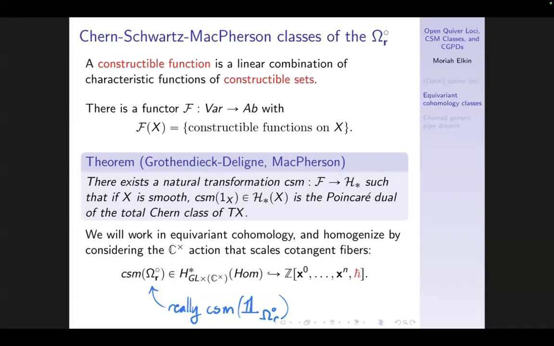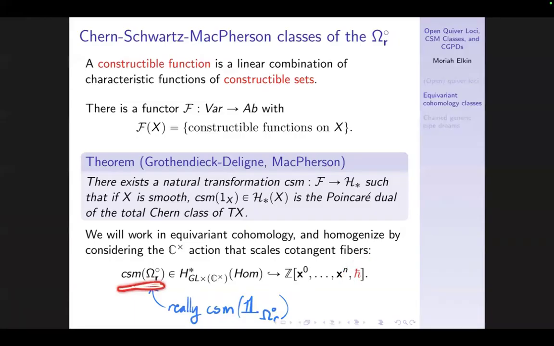and we end up with this giving us an equivariant cohomology class related to locally closed subvarieties by looking at their characteristic functions. And there's this extra business of, instead of working with this inhomogeneous thing, we're going to homogenize by doing this trick of considering this extra torus that does nothing on the base and scales its cotangent fibers. All that really does is we have this extra variable, convention is to call it h bar, and we end up with this Chern-Schwartz-MacPherson class of our open quiver locus. That is a polynomial in here that's homogeneous using h bar to homogenize.